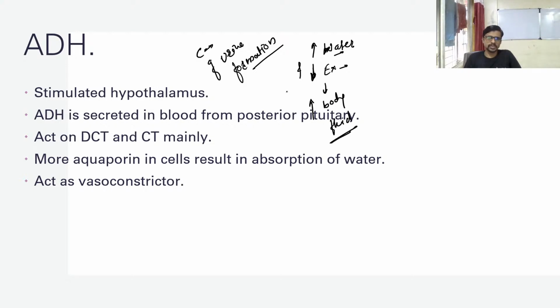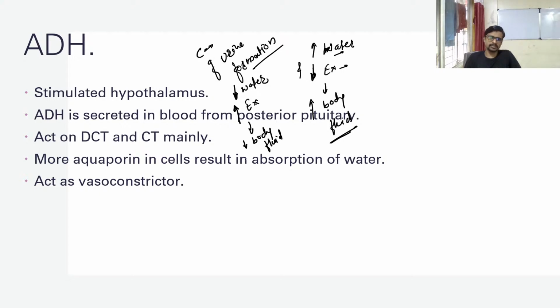So that is one condition, and the second condition is if you take less water and there is more excretion. Because of more excretion and less water, your body fluid decreases. What is body fluid?